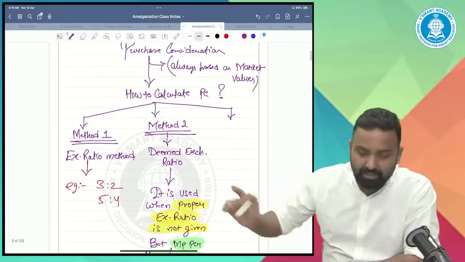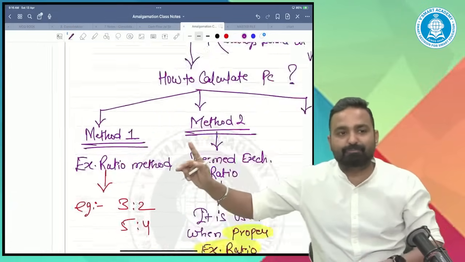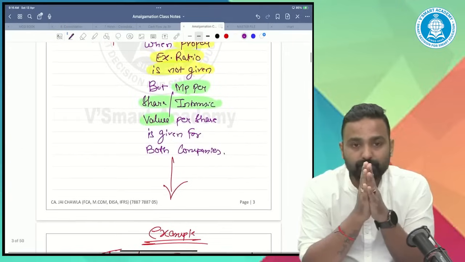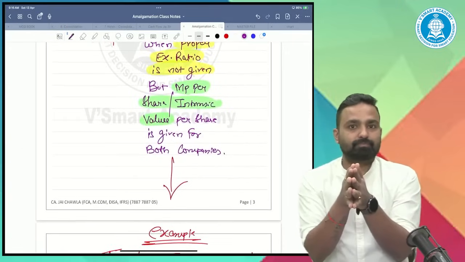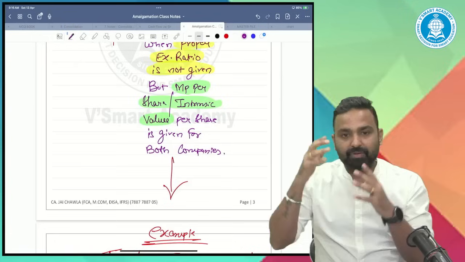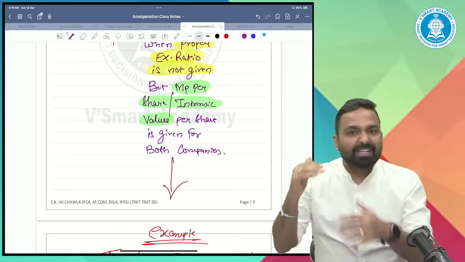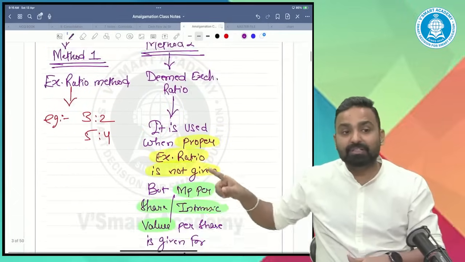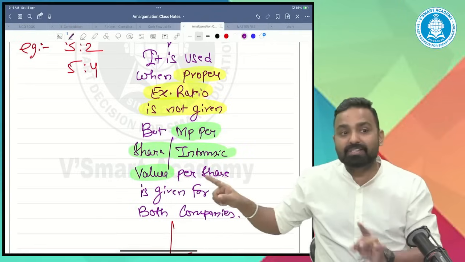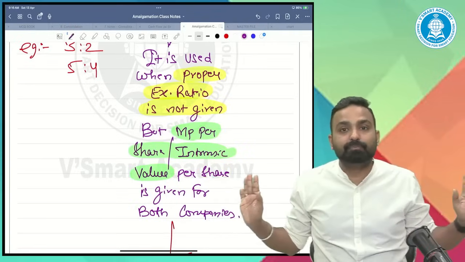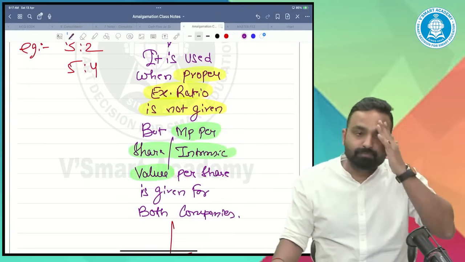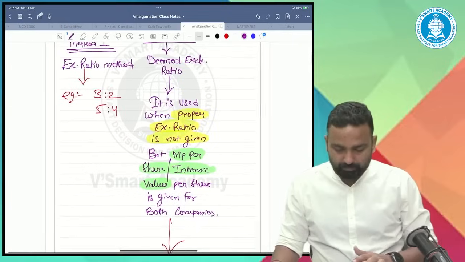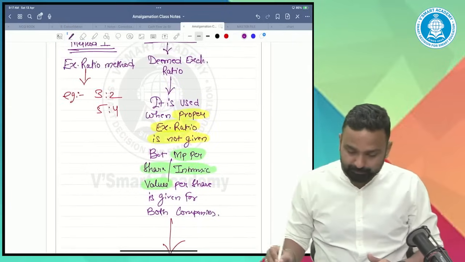So out of 3, we discussed two methods of PC: the exchange ratio method and the deemed exchange ratio method. Whenever the full-fledged question comes, you need to check whether they have given us the exchange ratios or not. If not, whether they have given us the market prices or intrinsic values of both the companies or not. You have to check this, okay?